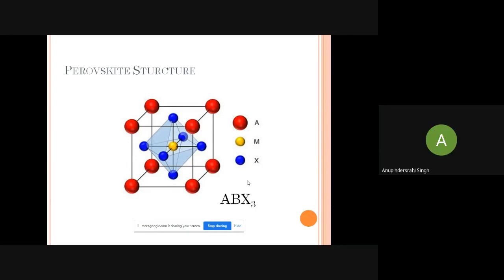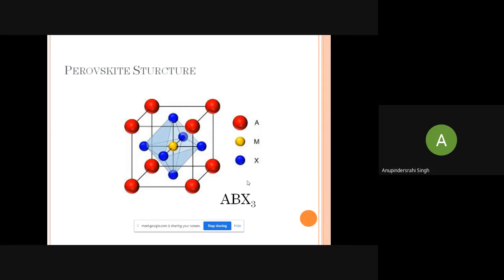Distorted structure means we are getting, suppose, the tetragonal structure. Then our lattice parameter becomes a equal to b, not equal to c. So it is elongated along the c direction. So the dipole moments do not exactly cancel each other. So that is why it becomes dipolar in